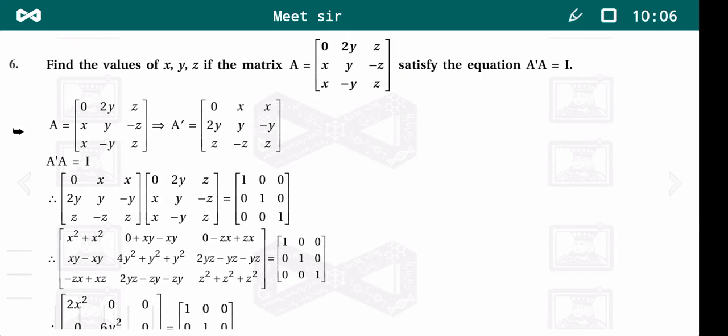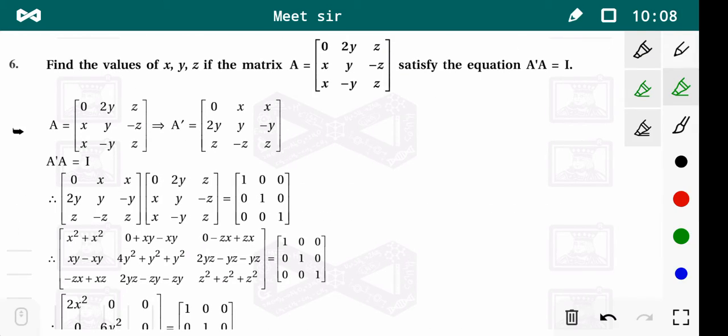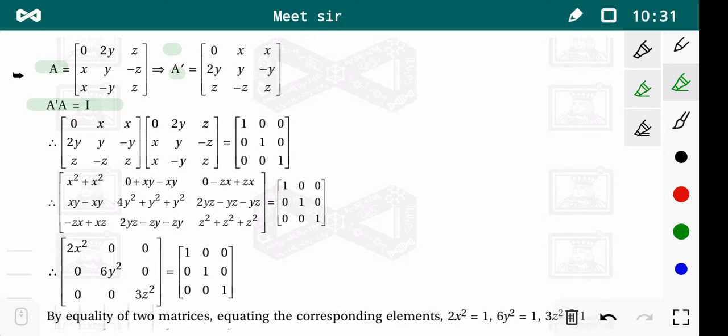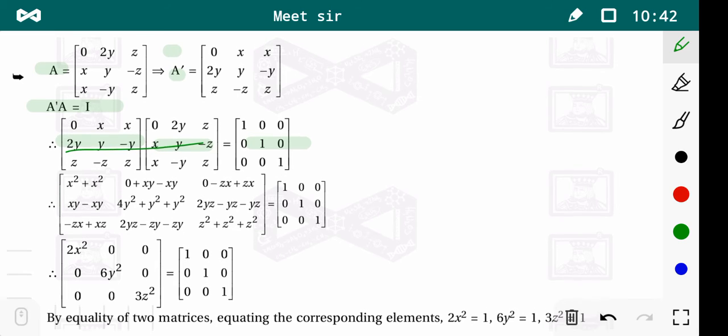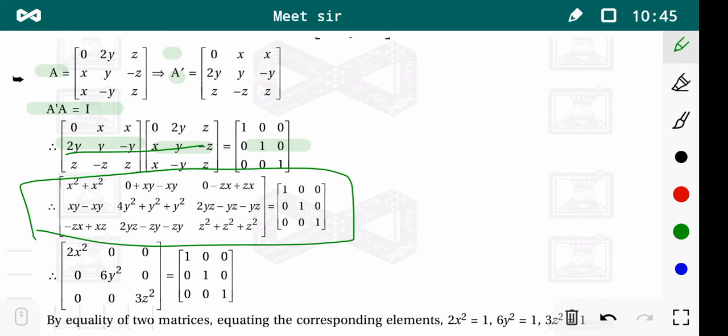Very next example, find the values of x, y, z if matrix A equals this matrix, which satisfies the equation A dash into A is equal to I. Now matrix A is given, and we find A dash easily by interchanging the rows and the columns of matrix A. We put the values of A dash, A and I. Now we multiply these two matrices and get new matrices like this.